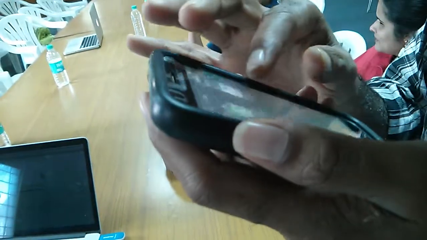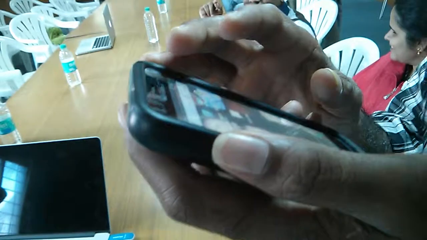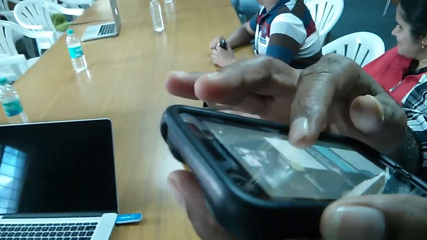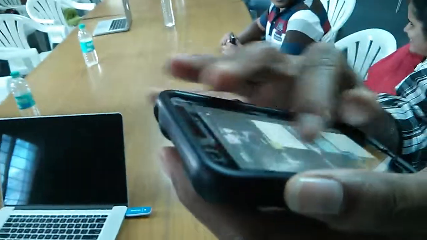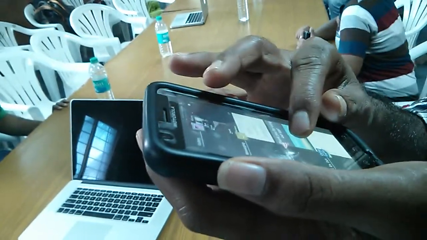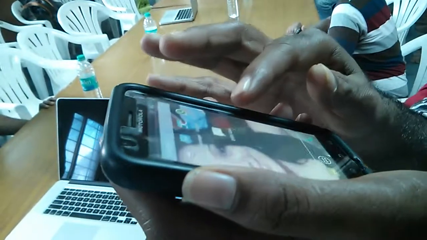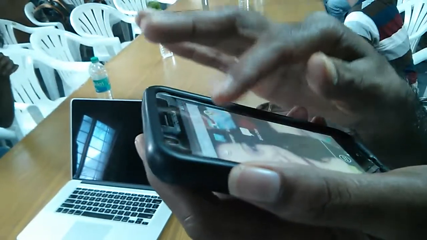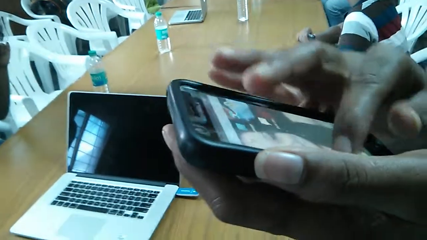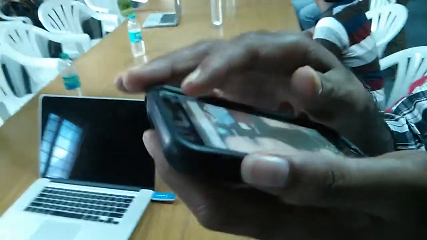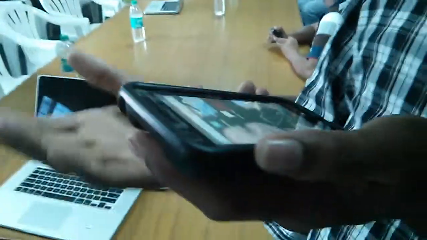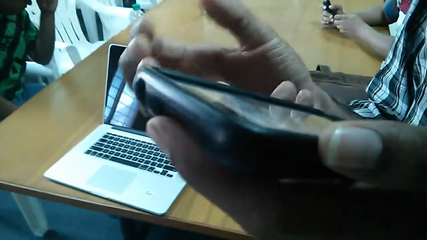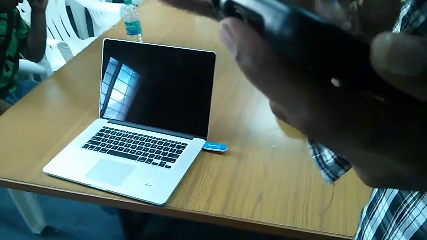There are a couple of gestures, so you don't need to use the home and back buttons. You can use gesture navigation that will perform different actions. For example, if I want to open recent tabs, I can use just one gesture. It will open and read what apps are there as I move the finger. When I want to go back, I use just one left gesture. They are defined inbuilt by Android, and there are a few empty gestures where you can create your own to perform some actions.